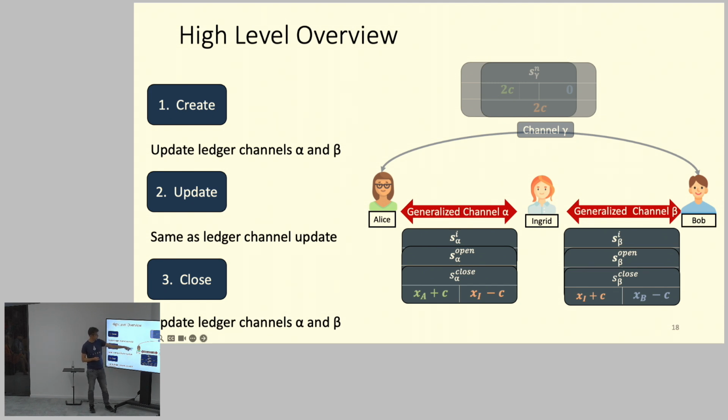Here in this case, Alice was the person who should get some money, so in her channel with Ingrid, she gets C coins. Ingrid loses coins because she has to pay Alice, so she has now minus C coins. But Ingrid was just the intermediary, so she has to be compensated on the other side. So here she gets C coins from Bob, and Bob loses C coins in this channel beta.